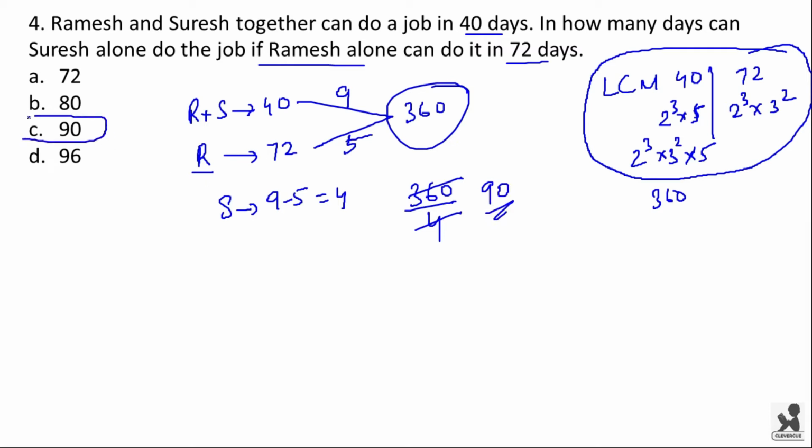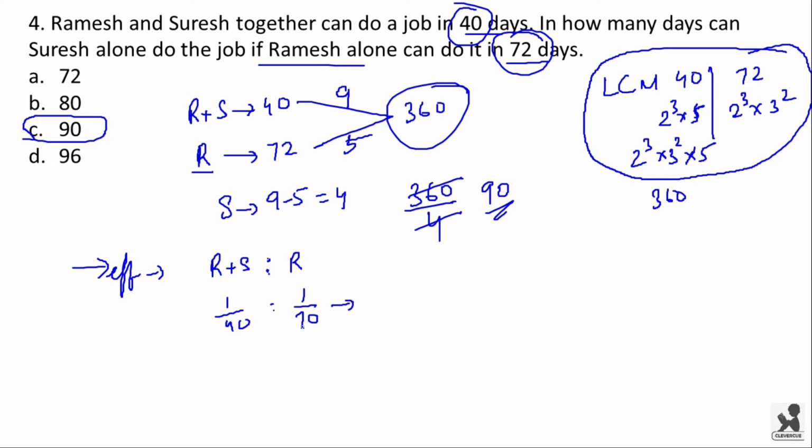Answer is option C. See, to find efficiency, you can also take the reciprocals of the number of days taken by the individuals. For example, the ratio of the efficiency of Ramesh plus Suresh is to R. That is, Ramesh plus Suresh is to R. It will be 1 by 40 is to 1 by 72.